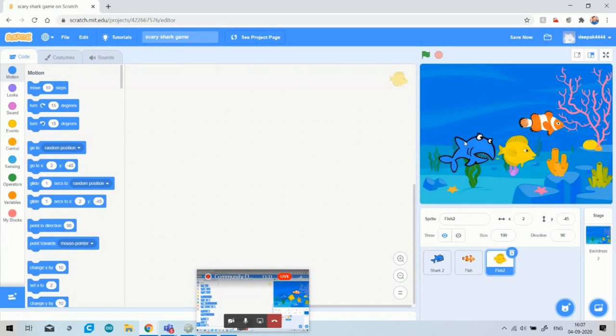Okay, so now start the game. As I told you, this shark will move according to my mouse pointer. And the fish will move around my mouse pointer.